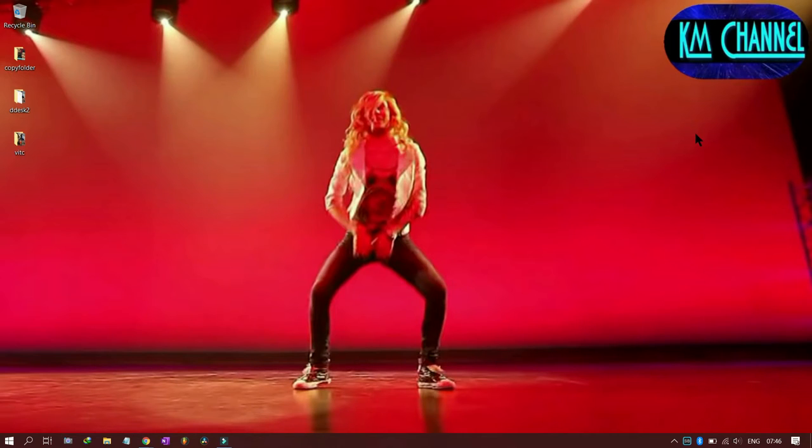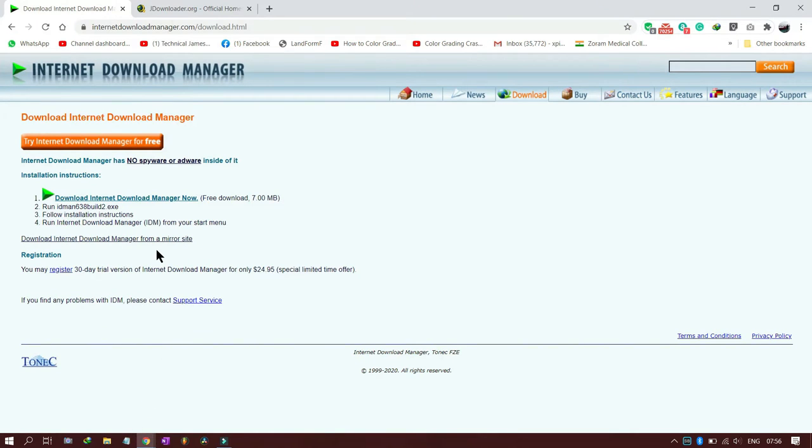So I will show you around these two download managers and how they function. So let's start. Okay, we will start with Internet Download Manager. For this you first have to download the program, and you have to go to this site, internetdownloadmanager.com/download.html. How you will go to this site, I will show you just now.